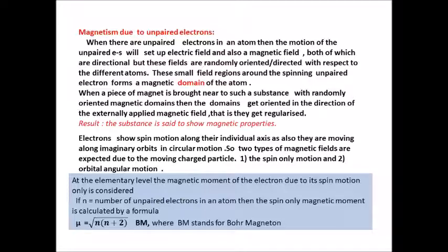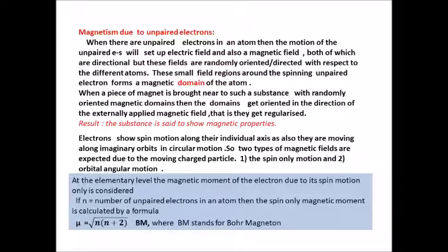Since the atoms are all moving, howsoever small their movement may be, the electrons in them will not have the electric and magnetic fields in the same direction. All of them will not be in the same direction. So, these are randomly oriented with respect to the different atoms.